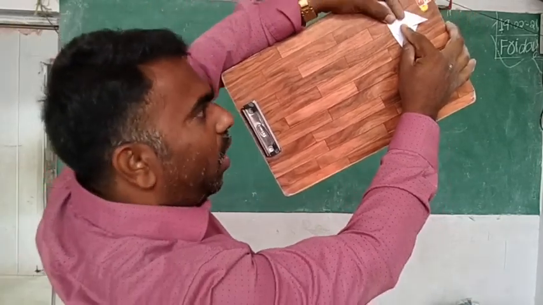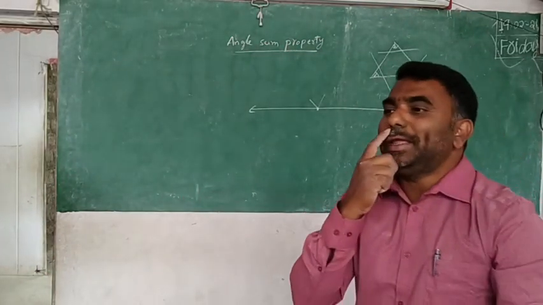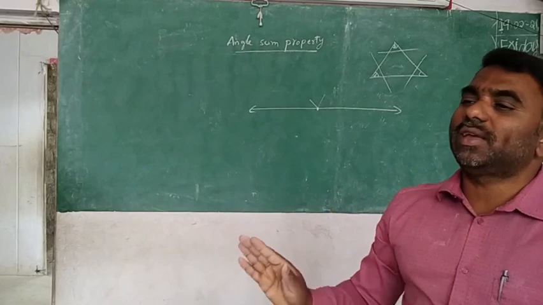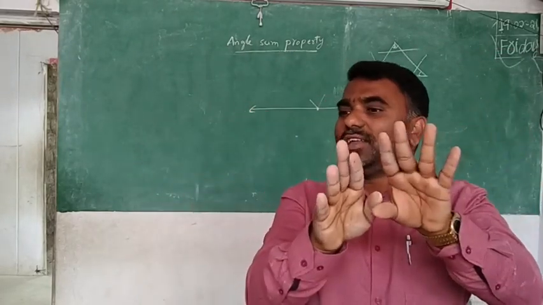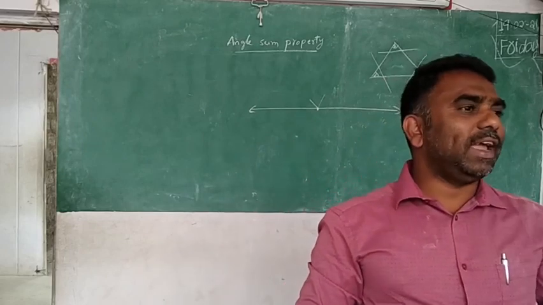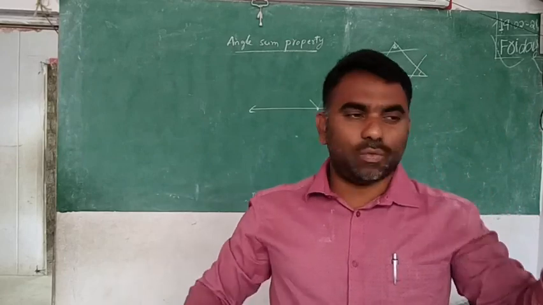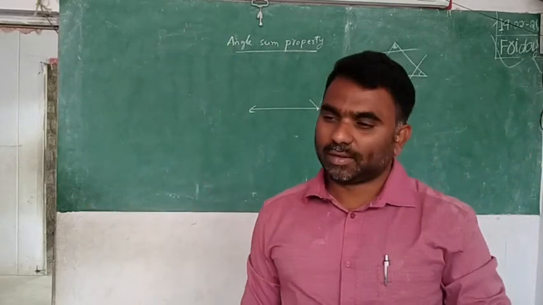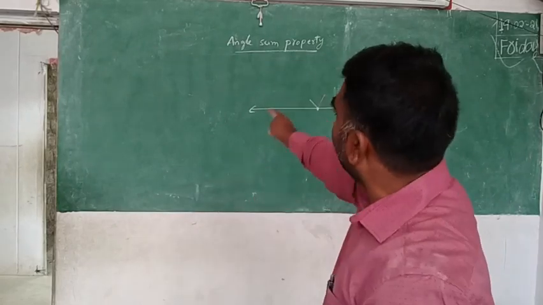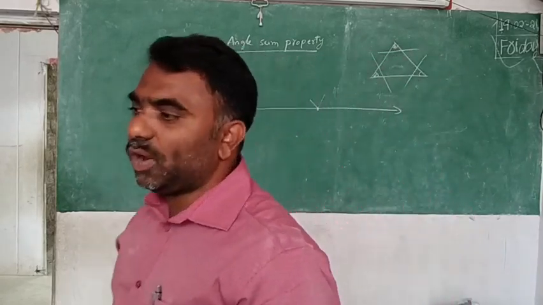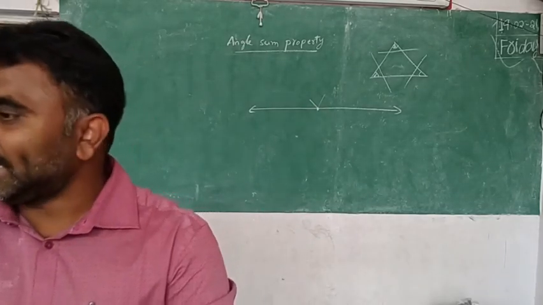Understand? In all the examples and activities, what are you going to do? Joining all the angles together, keeping them side by side. In the first, angles cut and join. Second, fold and join. Third, the same triangle three times you have taken, with three angles at a time, 1, 2, 3 joined. Okay? So by all this, what can you say? The angle sum property is: the sum of the three angles in a triangle is equal to 180 degrees.